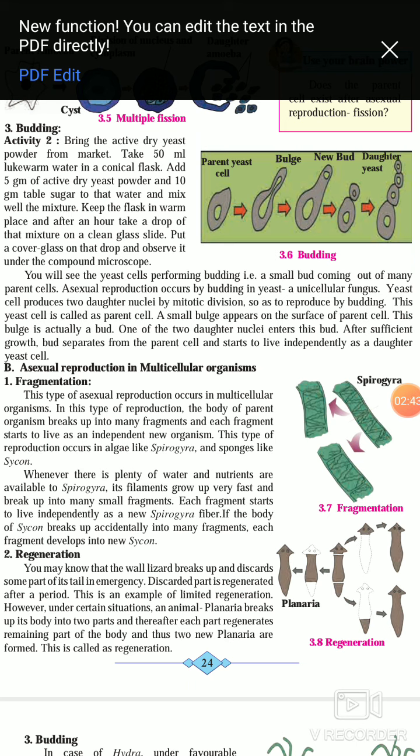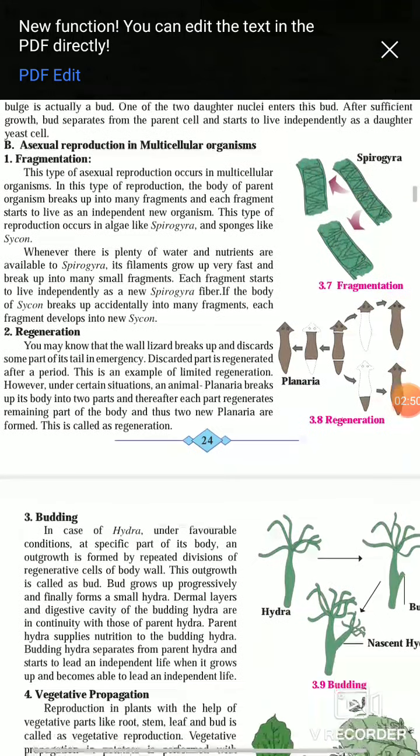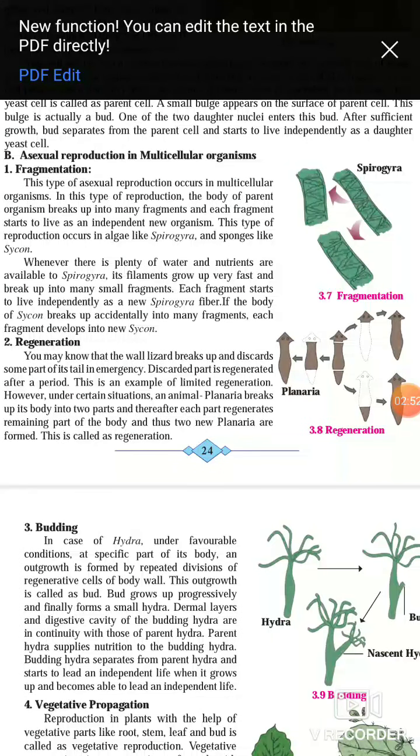Next type of asexual reproduction in multicellular organism, that is regeneration. Have you seen wall lizard? So in case of wall lizard, what happened? She can remove its tail.